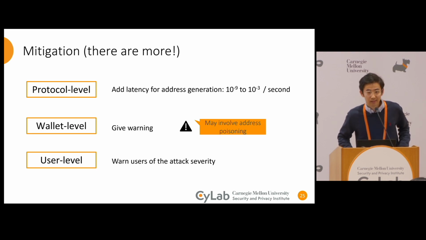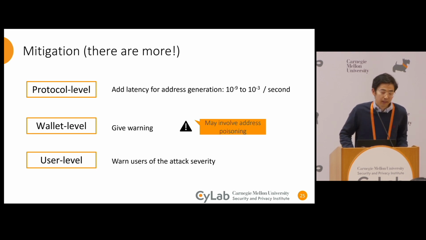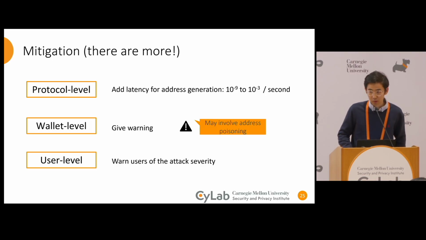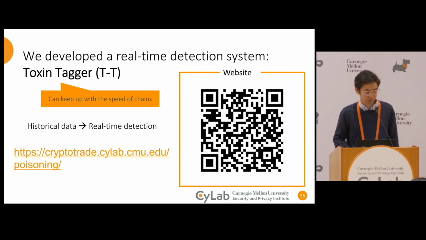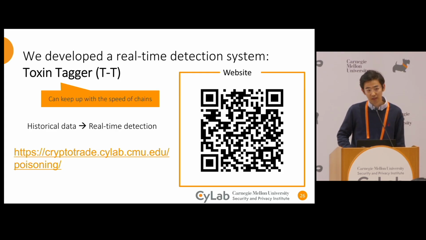But in the end, this comes down to the user's mistake, right? So it is really important to warn users of the severity of this attack. As a follow-up of this study, we actually developed a real-time detection system called Toxin Tagger that can keep up with the speed of the chain.